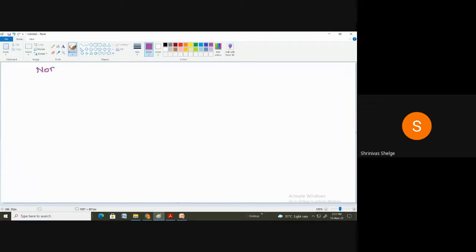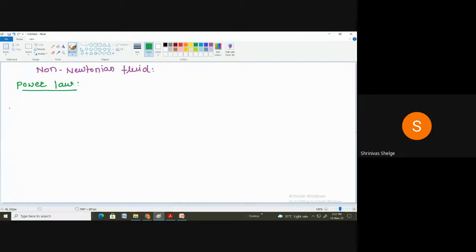Non-Newtonian fluid. So in case of non-Newtonian fluid, or to define the non-Newtonian fluid, we have to use the power law. Correct. So I will write down here the power law, and after that I will explain you about the power law.